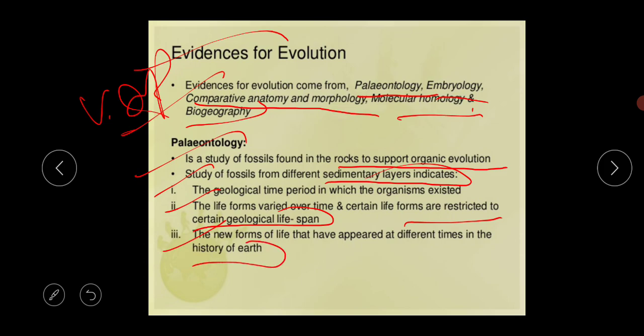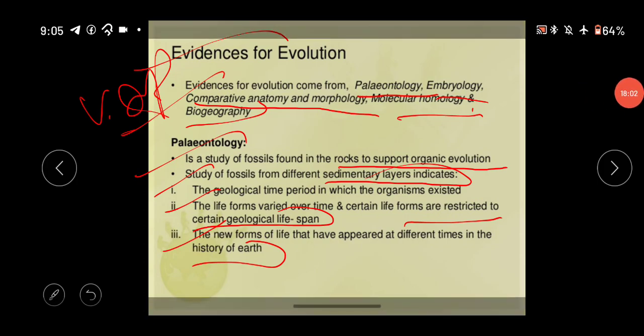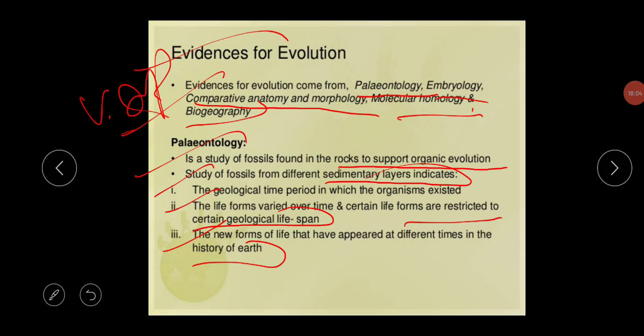I am repeating again, what is the meaning of paleontology? This is the study of fossils, and these fossils are found in the rocks to support organic evolution. Study of fossils from different sedimentary layers indicates the geological time period in which the organisms existed.